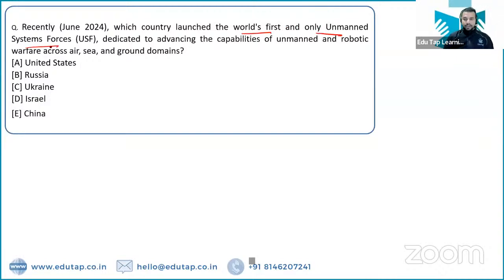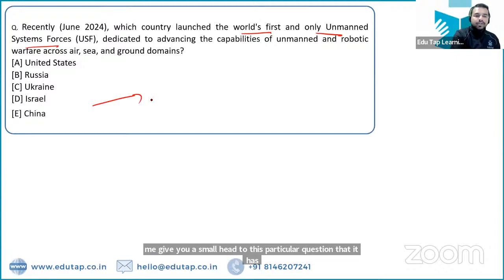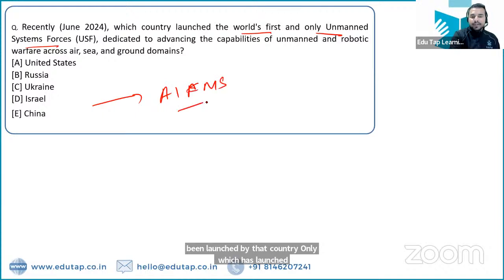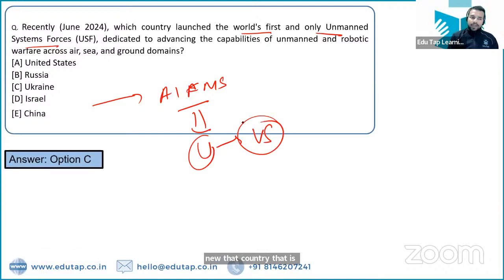Next question, the name of the country which has launched the world's first and only unmanned system forces. Let me give you a small hint to this question: it has been launched by that country only which has launched the first AI foreign ministry spokesperson. What is the name of that country? That is Ukraine, whose AI spokesperson was named Victoria Shi. So once again, Ukraine is the name of that country which has come up with the world's first and only unmanned system forces.